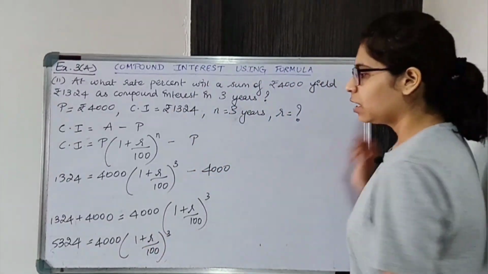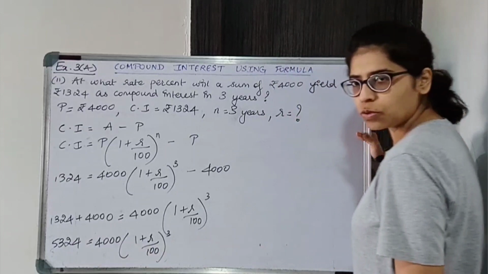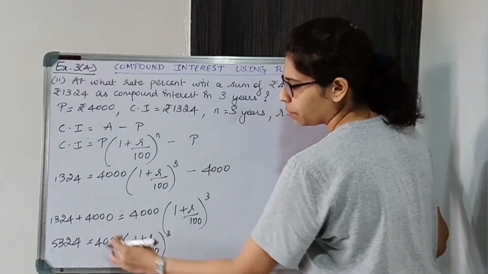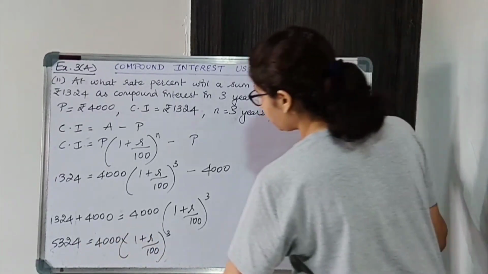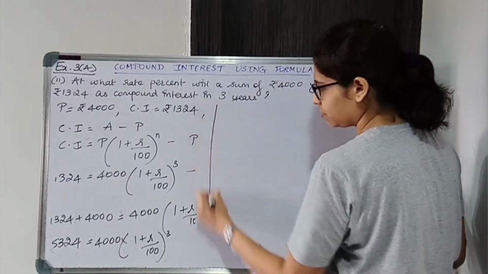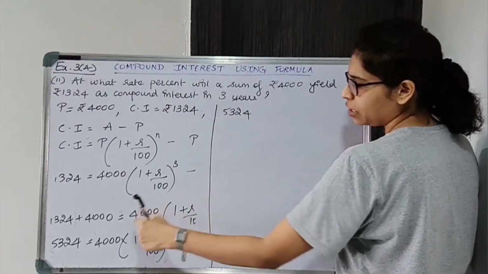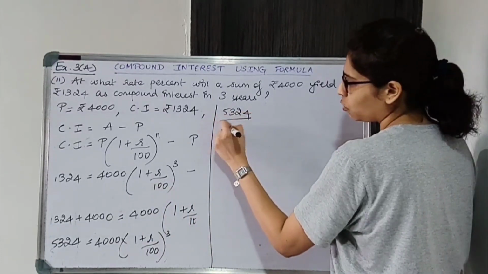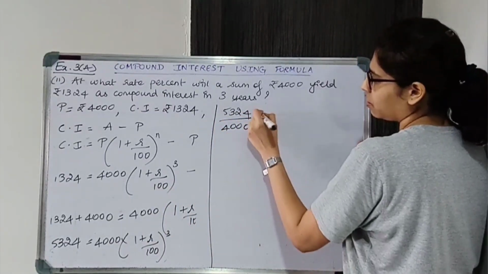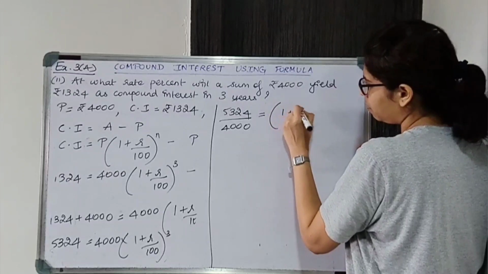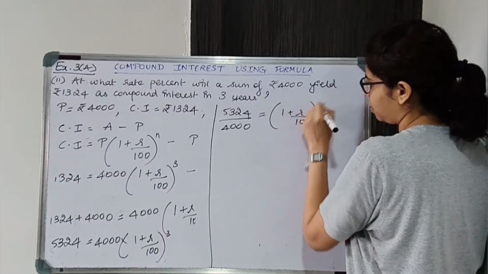Now we can shift this 4,000. Here there is multiplication, so it will go to the denominator. 5324 upon 4,000 is equal to (1 plus R upon 100) raised to 3.